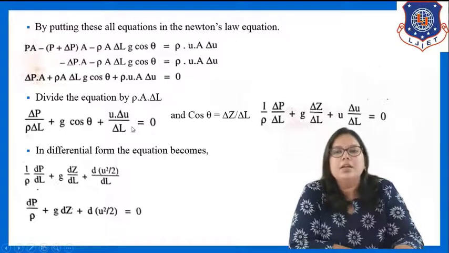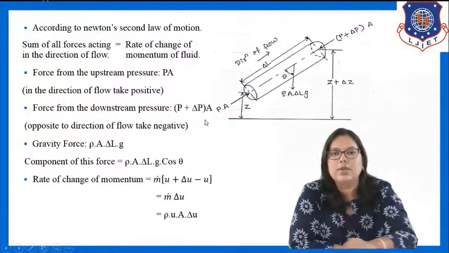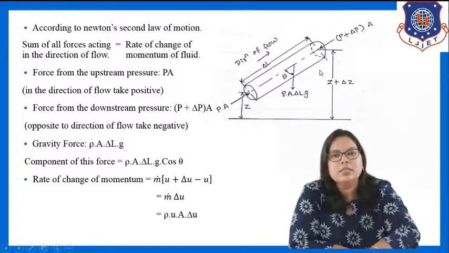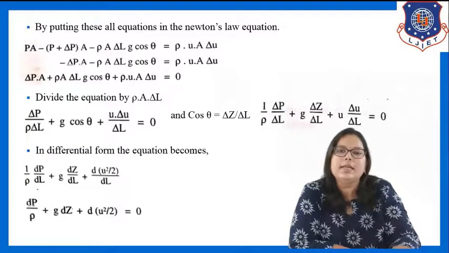And here cos theta is equal to delta z by delta L. If you see the figure, you can understand. See here, if I am considering this triangle, then you will get cos theta is equal to delta z by delta L. Fine. So in place of cos theta, I am putting delta z by delta L. So the equation becomes delta p upon rho delta L plus g delta z by delta L plus u delta u by delta L is equal to 0.